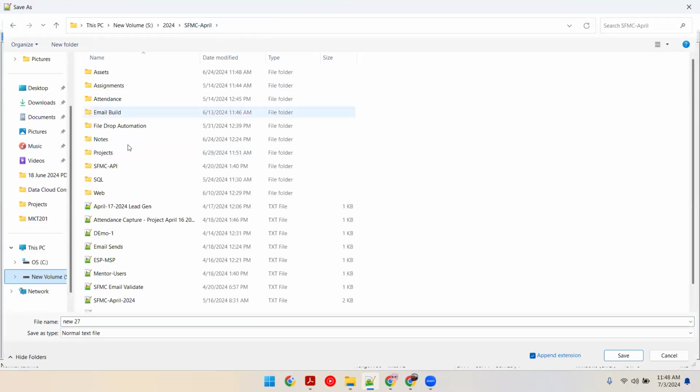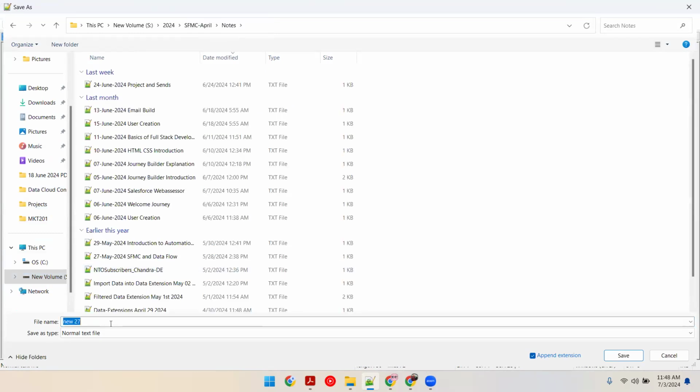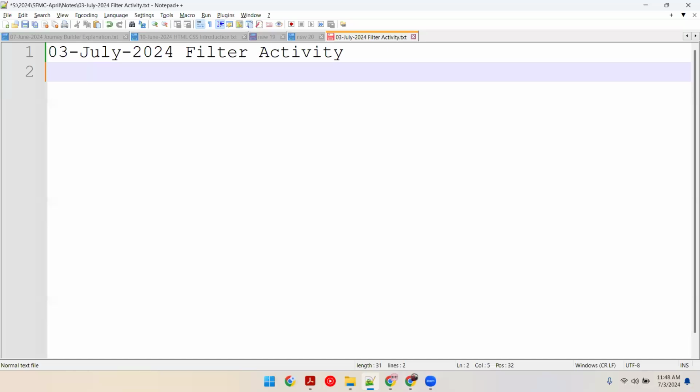Projects, notes, filter activity. What is filter activity? It is an activity in Automation Studio.